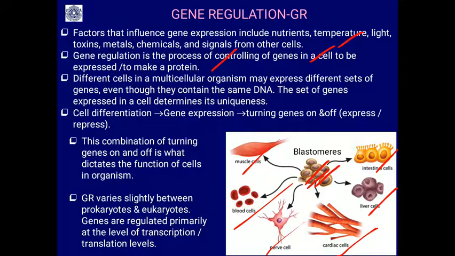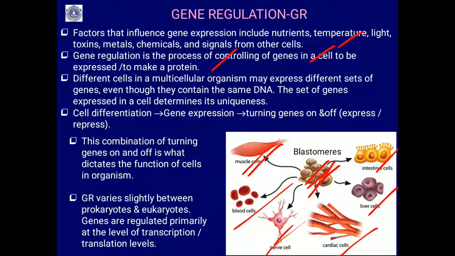That cell differentiation is nothing but gene expression, turning certain genes on and certain genes off. So, this is what expresses or represses, and that makes the differences in gene expression from the stem cells to muscle cells or nerve cells. This combination of turning genes on and off is what dictates the function of cells in organisms.